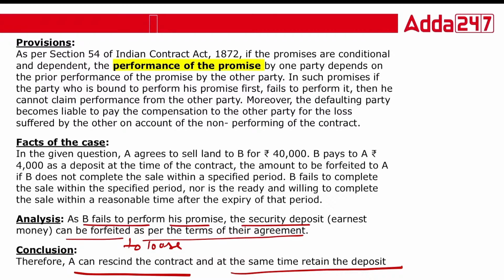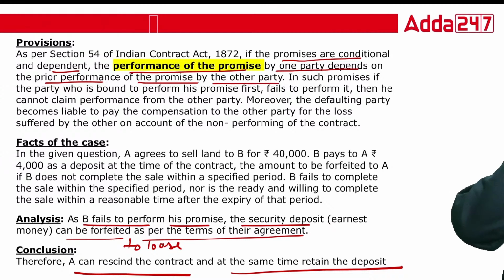If the promises are conditional and dependent, the performance of the promise by one party depends upon the prior performance of the promise by the other party.